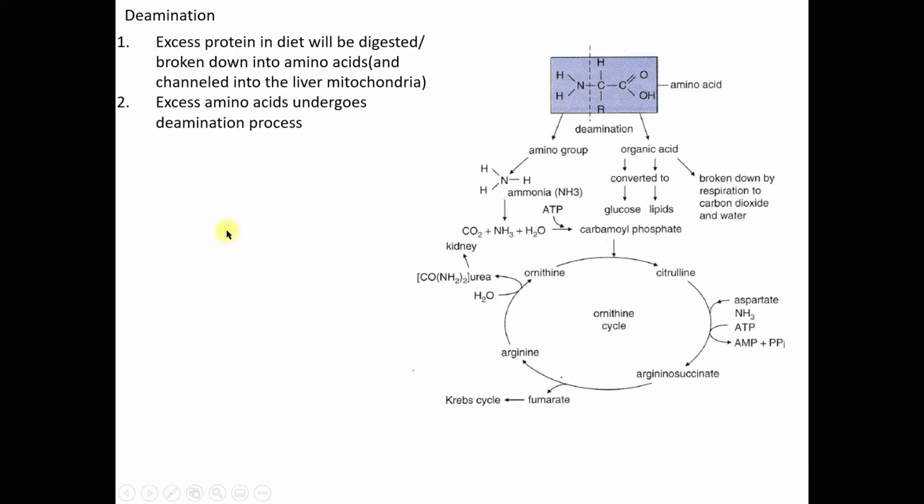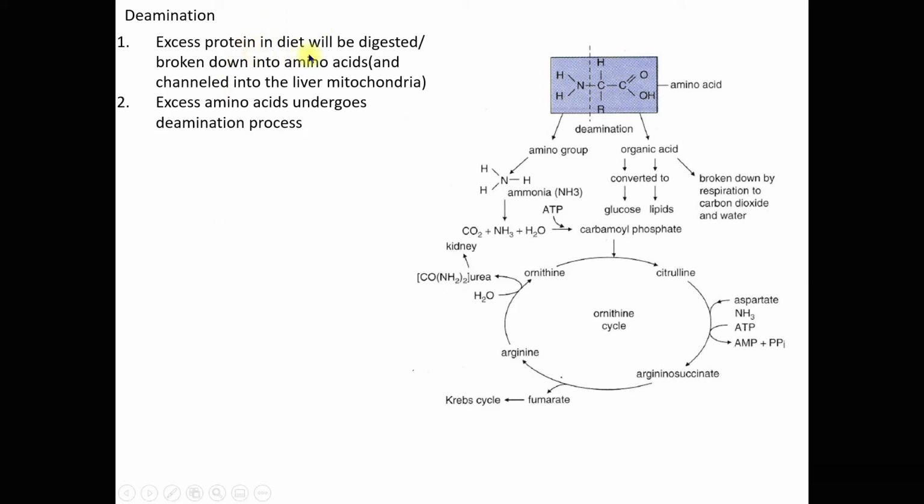Now, deamination. First things first, when you explain transamination or deamination, you must explain the presence of the excess amino acids.